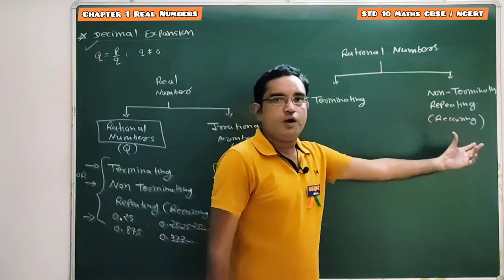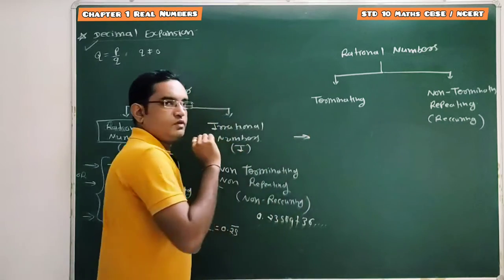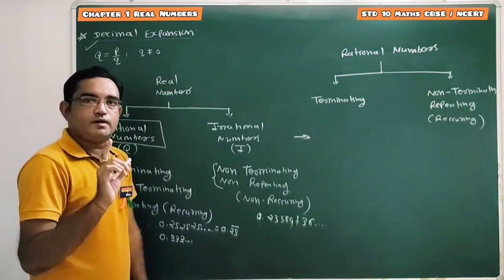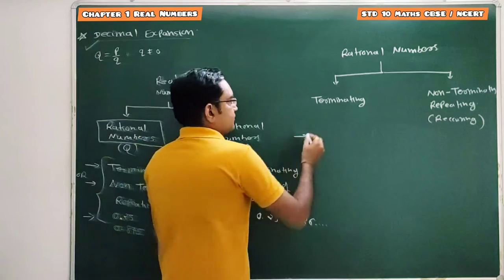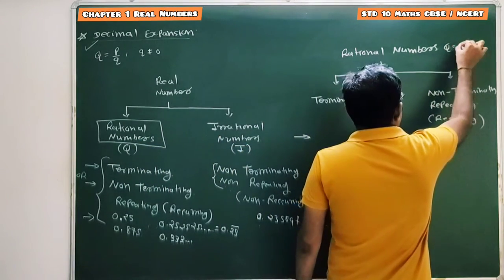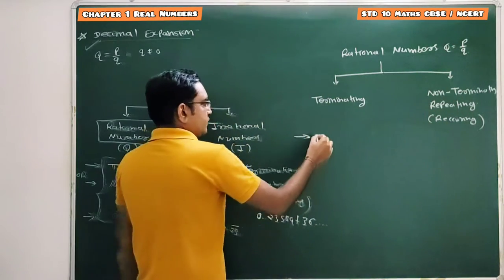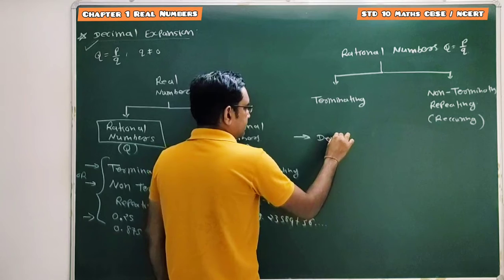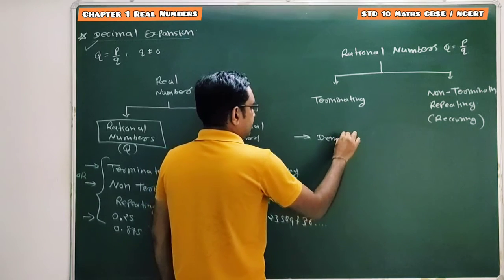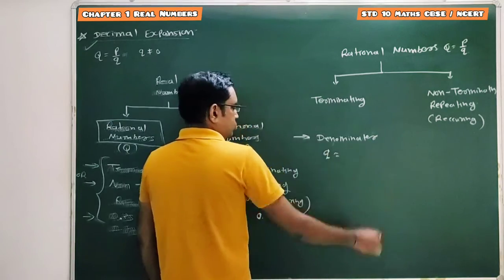Terminating or non-terminating, and for that we have to check only one condition. And that condition is for these given rational numbers. We know that rational numbers are always in the form of p by q. So for that we have to check the denominator. What we have to check? We have to check the denominator. Denominator is nothing but the q.